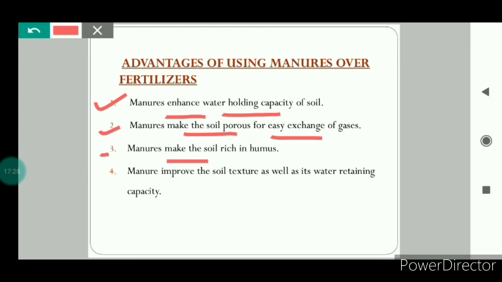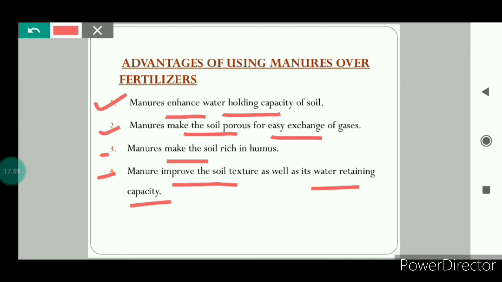Next, manure makes the soil rich in humus, which increases the fertility of soil. The last is manure improves the soil texture as well as its water retaining capacity. The texture of a soil is very important because it determines the soil characteristics which affect the plant growth. So manures are very beneficial because they improve the soil texture, and it also improves the water holding capacity of the soil.